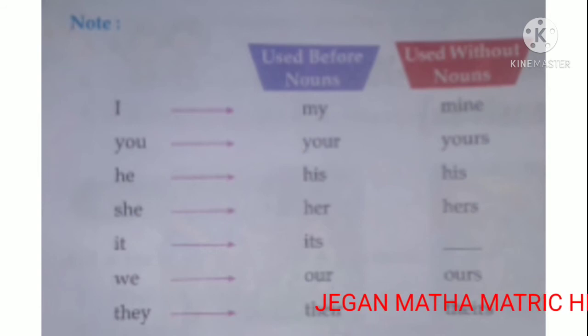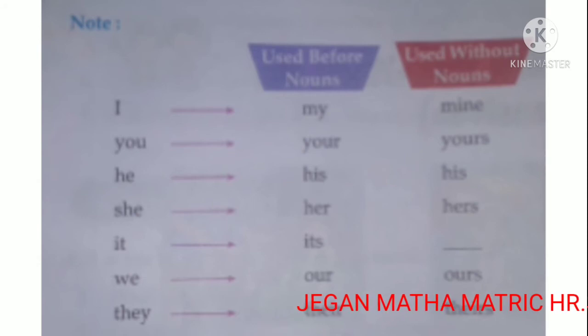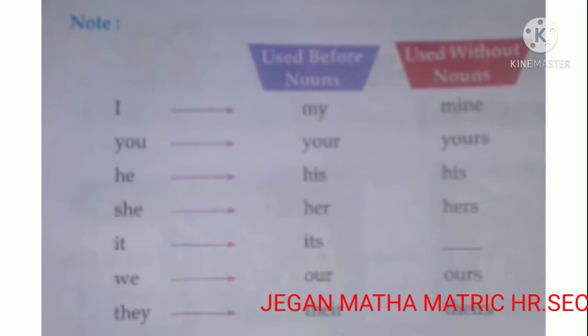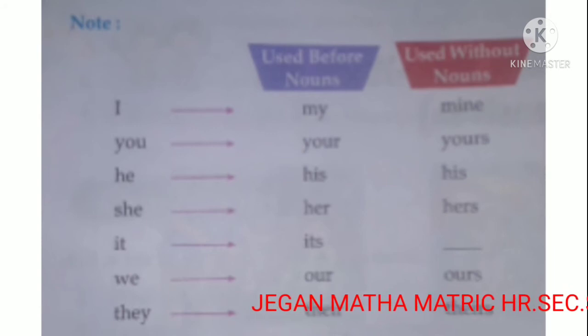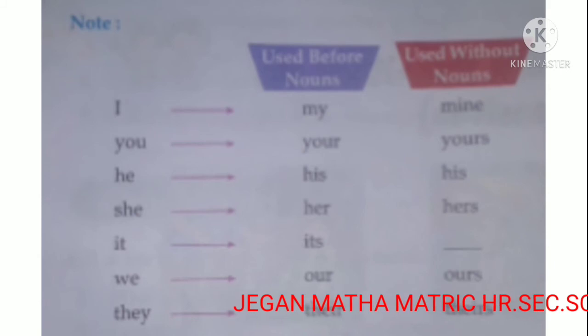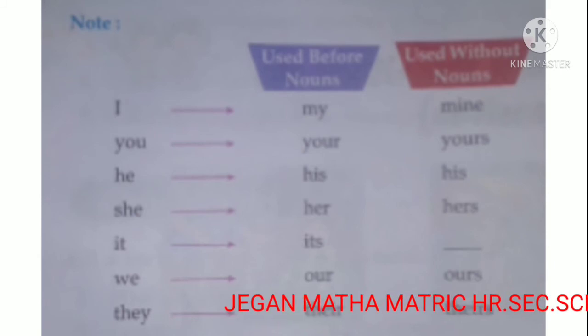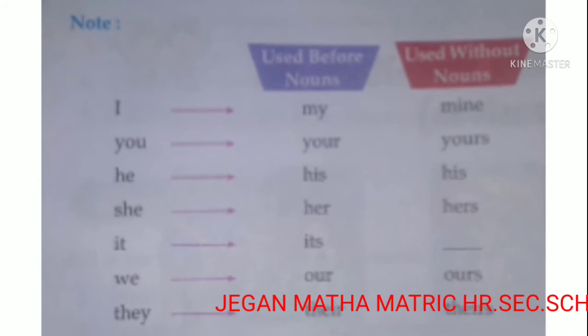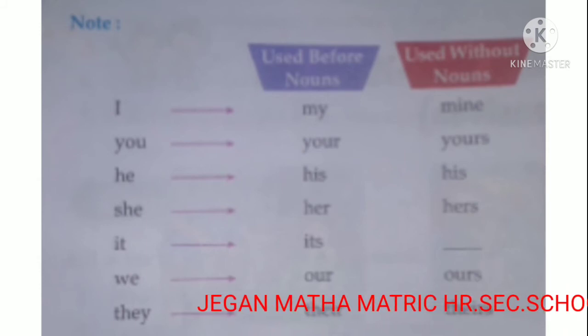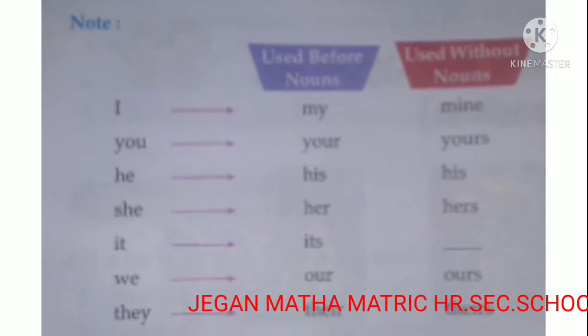She: her is used before nouns, hers is used without nouns. It: its is used before nouns only. Then we: our is used before nouns, ours is used without nouns. They: their is used before nouns, theirs is used without nouns.